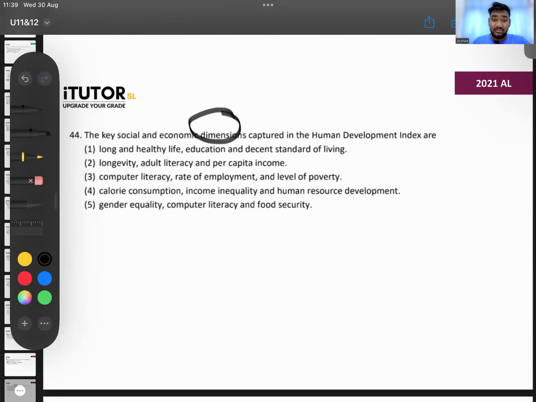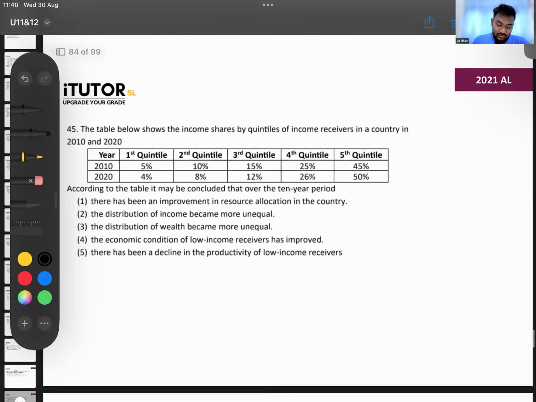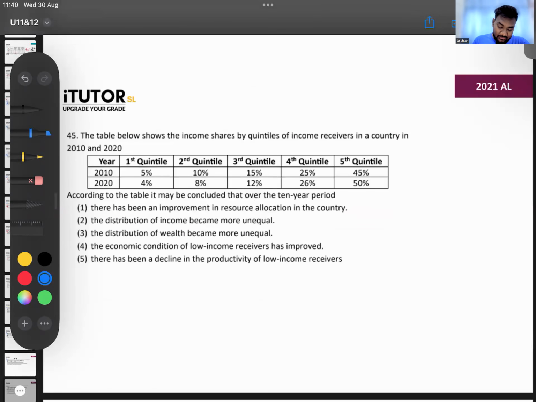What are the 3 broader dimensions? The dimensions are number 1, right? Long and healthy life. Remember in the picture I showed you, right? Education and decent standard of living. Okay, 44. 45.